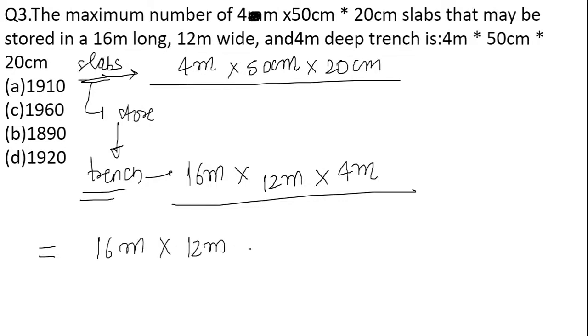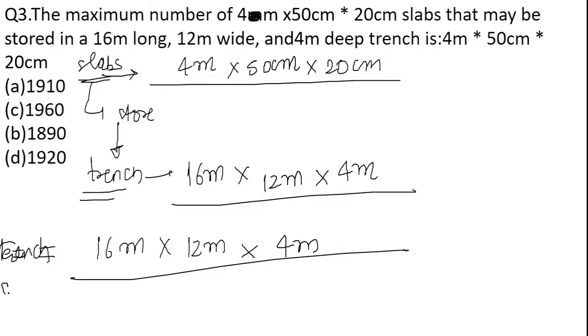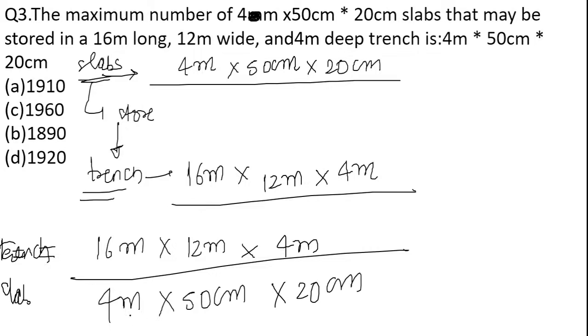So here what we can do is simply divide the dimensions of the trench by the dimensions of the slabs, that is 4 meter into 50 centimeter into 20 centimeter. Now here the given units are different, right? For the trench the units are meters, while for the slab one is given in meters and the other two in centimeters.